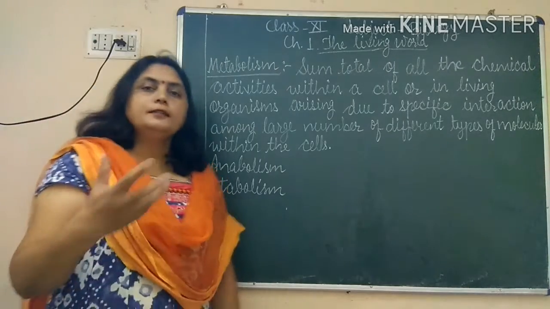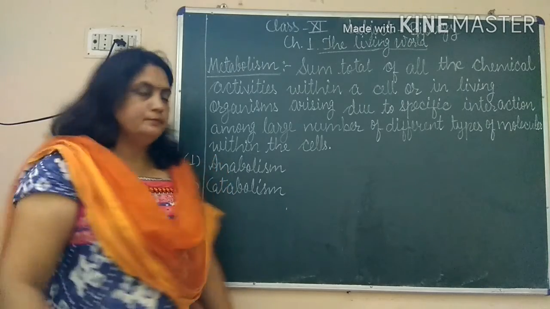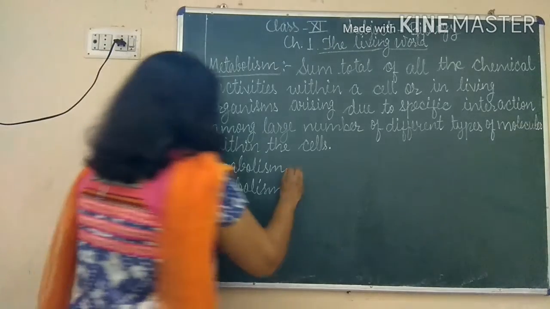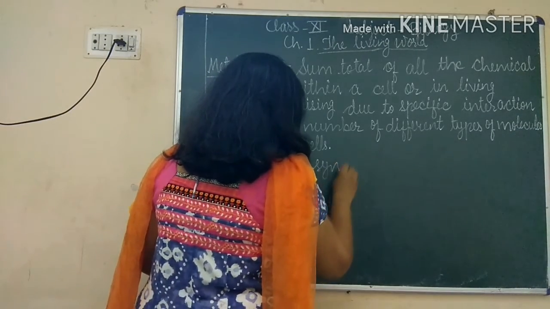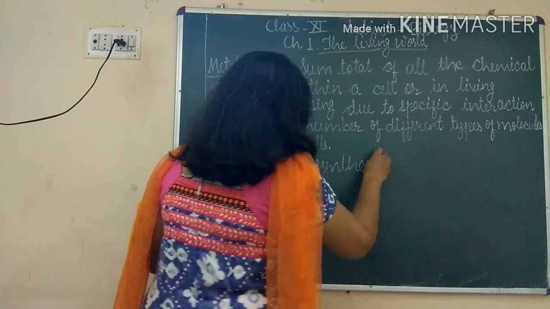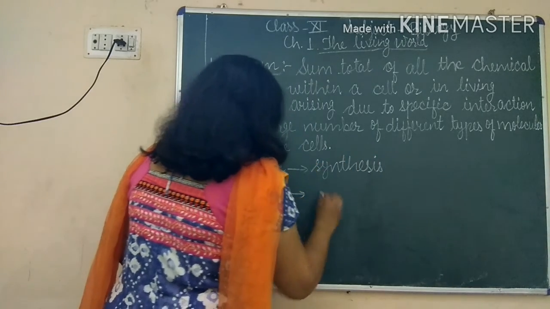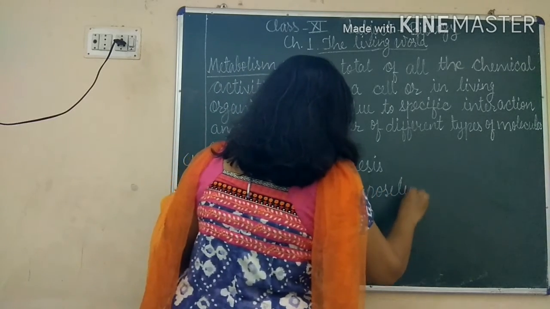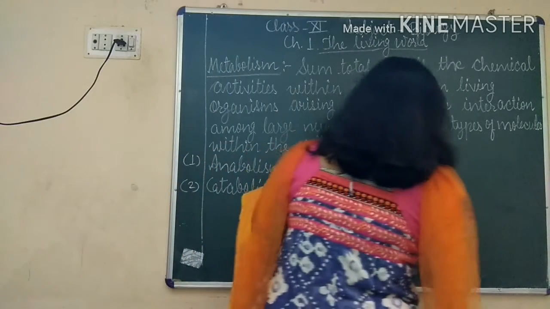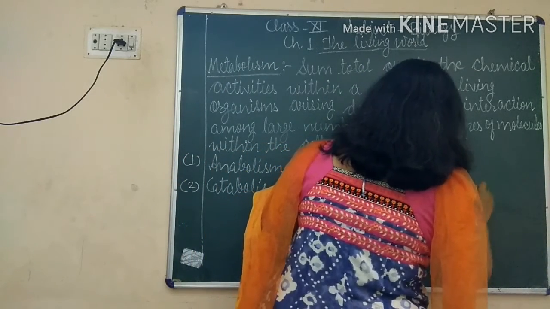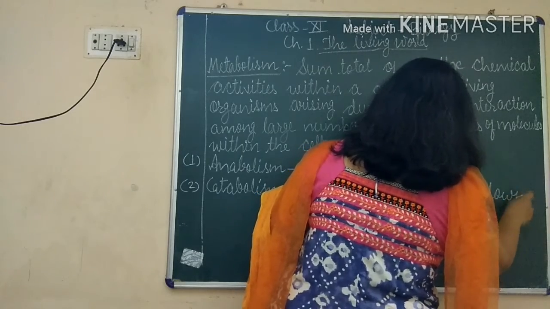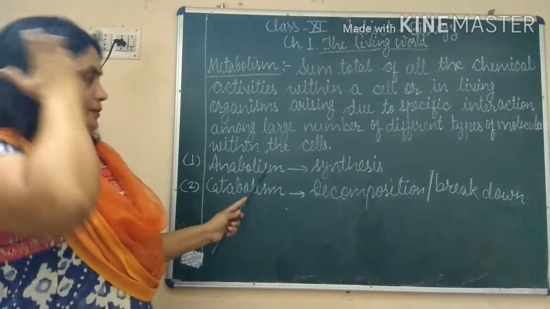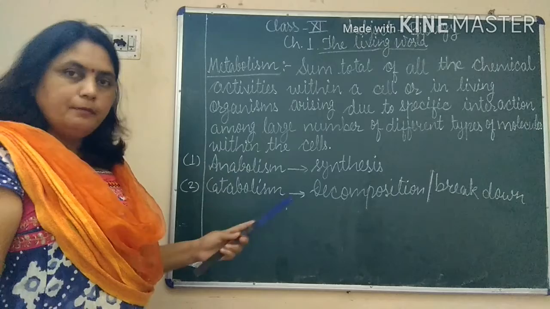Anabolism includes all the synthetic type of reactions. Under anabolism, synthesis takes place. So children, anabolism, again it is a part of metabolism.